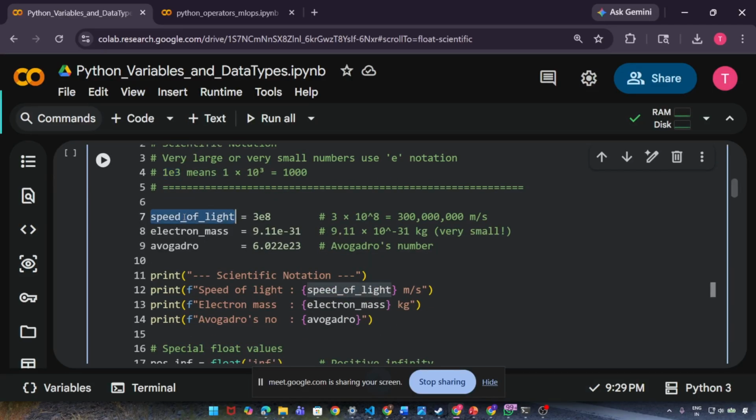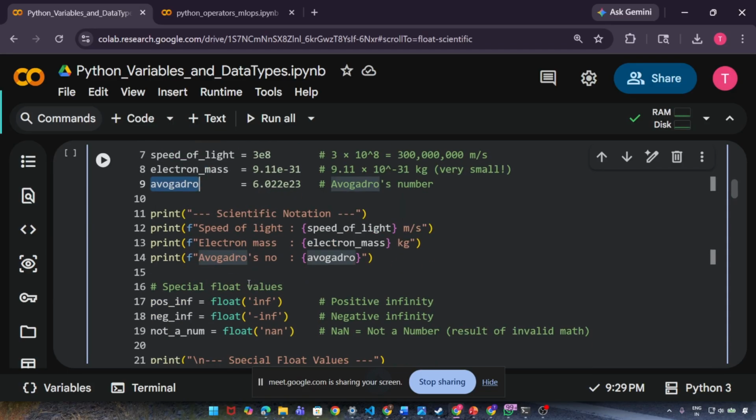Speed of light, we know the speed of light, right? It's 3E8, that means 3 multiplied by 10 to the power 8, which is 3 something meters per second. Okay, then electron mass 9.11E-31, that means 9.11 multiplied by 10 to the power minus 31 kg. Then this is Avogadro's number, 6.022E23. This is Avogadro's number, right?